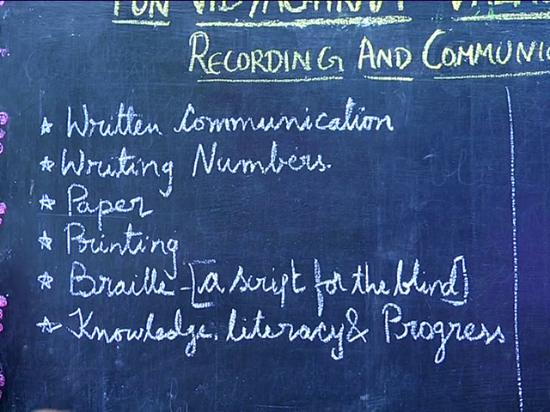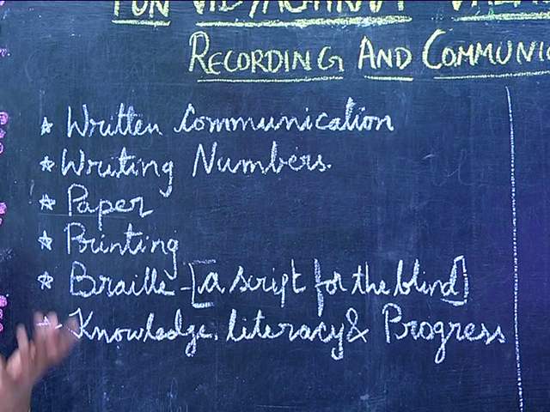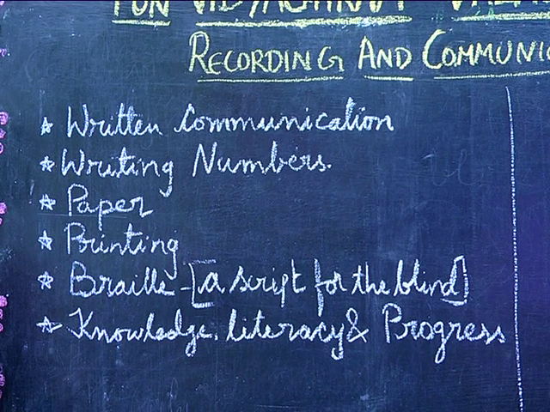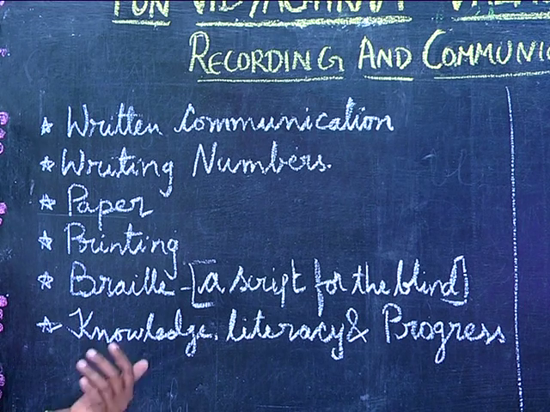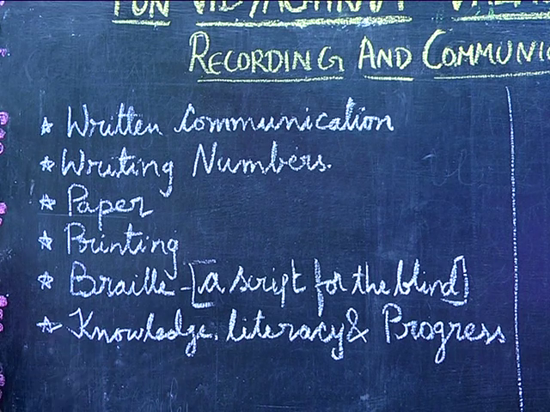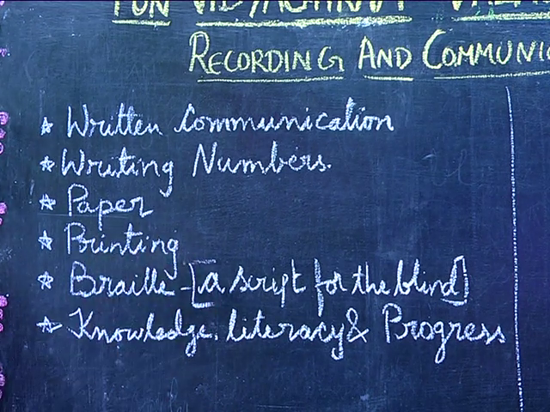Later on, our ancient Indian mathematician Aryabhatta discovered zero. After the invention of zero, there was a revolution in the number system. Nearly 2000 years ago, the number system was developed in India. The number system that we are presently using is known as the Hindu-Arabic system. The Arabs carried this number system from here to Europe. It consists of 10 symbols, that is from 0 to 9. With these 10 symbols, you can write as many numbers as you want, however large the number can be.